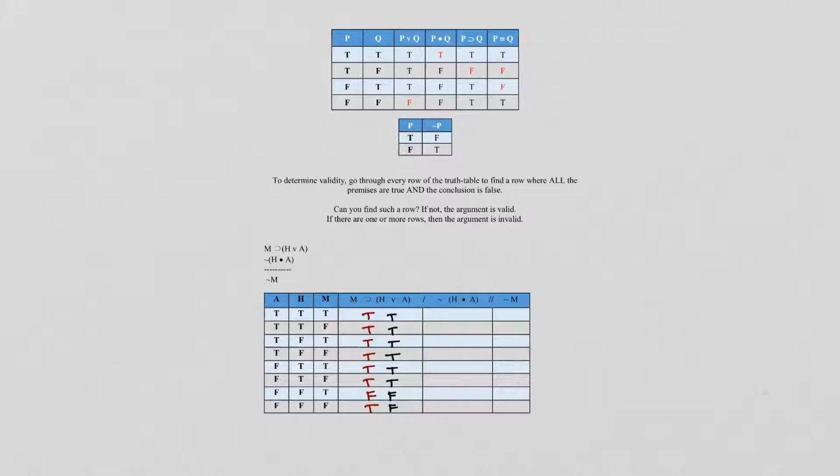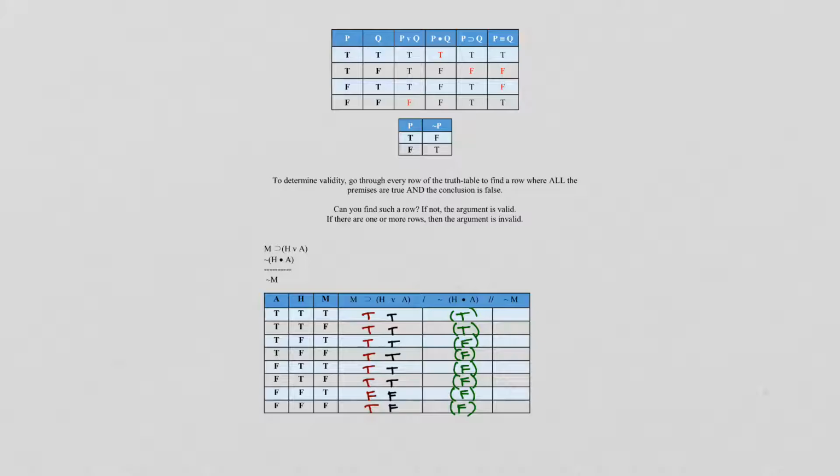So this one we need to do H dot A together and then negate everything. So we'll do H dot A. We'll just look over here. So we got true and true, true, true and true, true, false, false, false, false, false, and then my little trick. And you'll see that when you do longer ones, this is very needed.